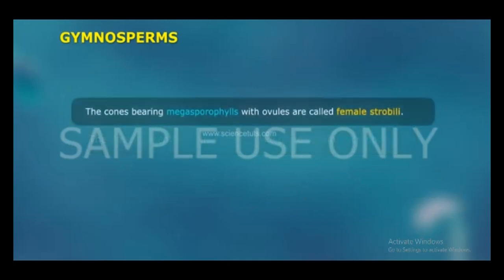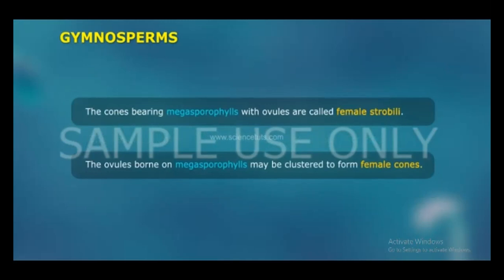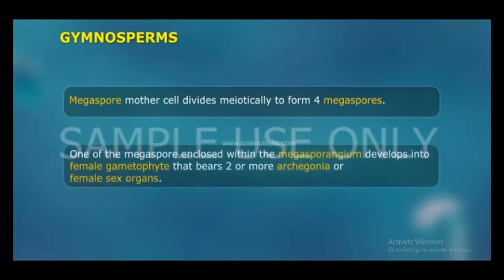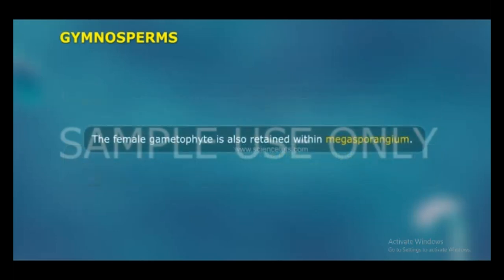The cones bearing megasporophylls with ovules are called female strobili. The ovules borne on megasporophylls may be clustered to form female cones. The megaspore mother cell divides meiotically to form 4 megaspores. One of the megaspores, enclosed within the megasporangium, develops into the female gametophyte that bears 2 or more archegonia, the female sex organs. The female gametophyte is also retained within the megasporangium.